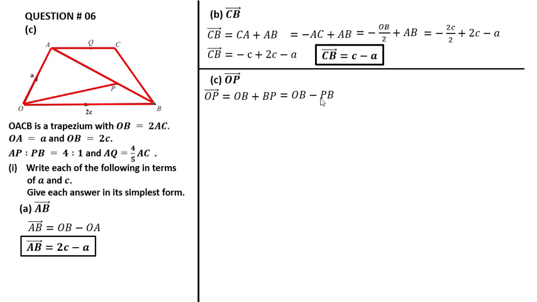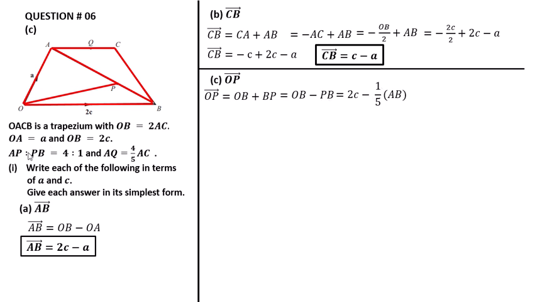So OB plus BP, here is plus, here is minus. We take the reverse position. So OB is equal to 2C, and BP.